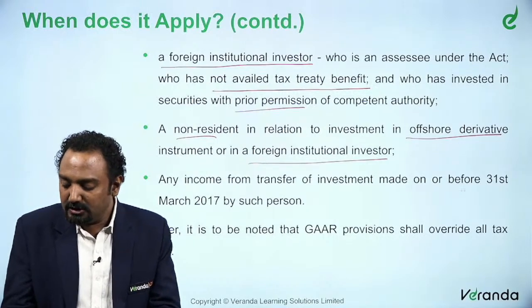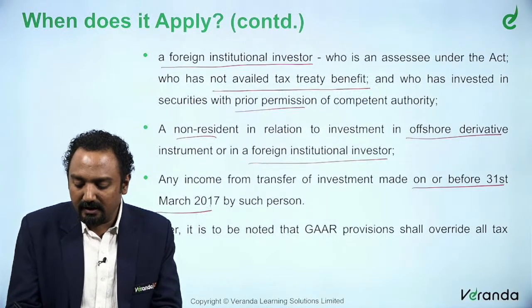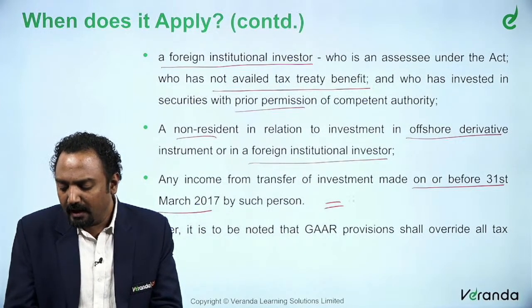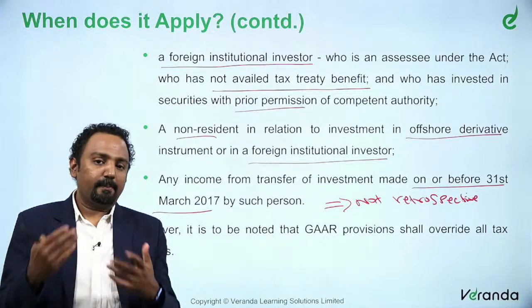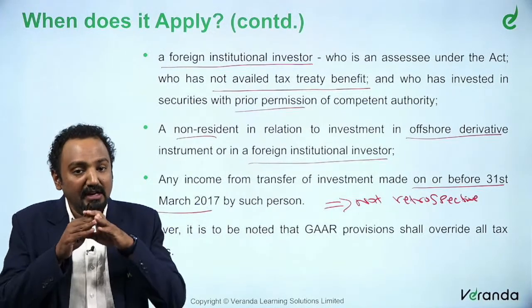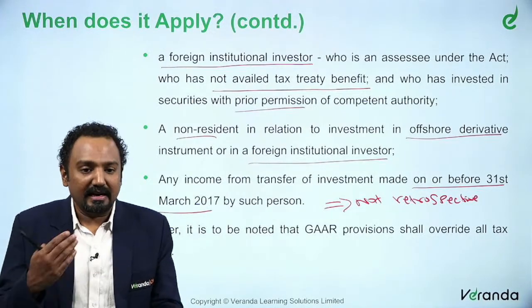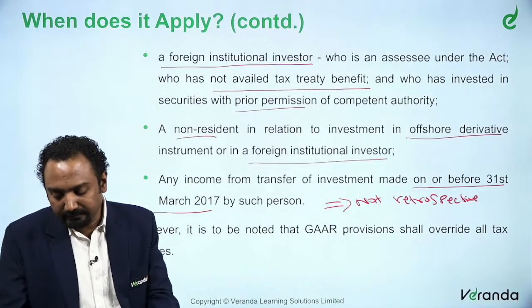Similarly, anything which is before 31st March 17. What is the reason for this? Basically, it is to see that the provision introduced is not retrospective. So, whatever has happened till 31st March 17 will be ignored for the purpose of considering this GAAR. So, that is what is there.